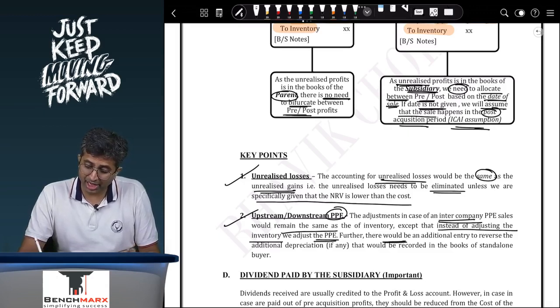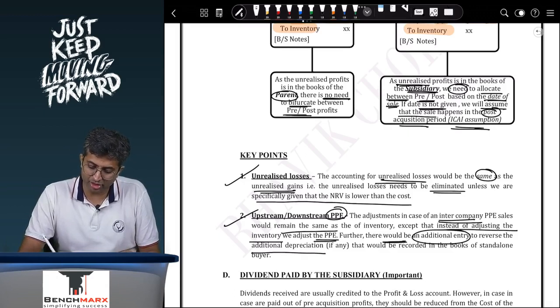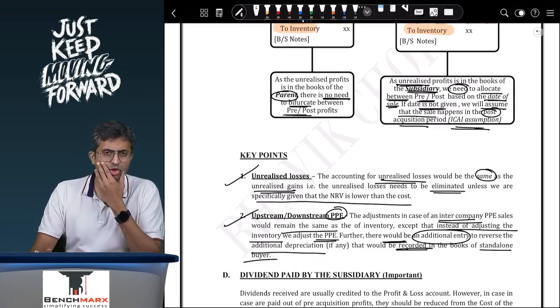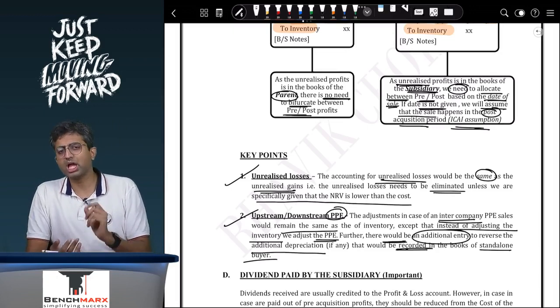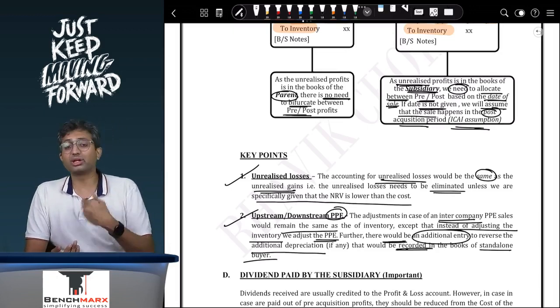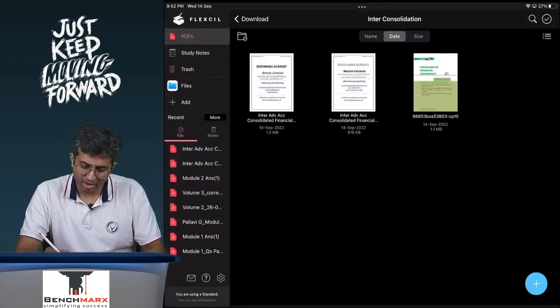Further, there would be an additional entry to reverse the additional depreciation that would be recorded in the books of the standalone buyer. So, you will reverse the upstream or downstream profit on sale, but at the same time, you should also consider the additional adjustment for depreciation that the buyer would have recorded.